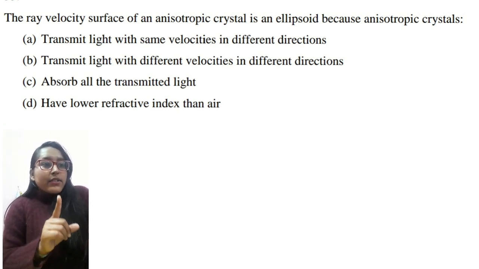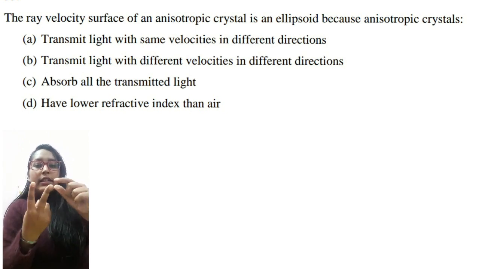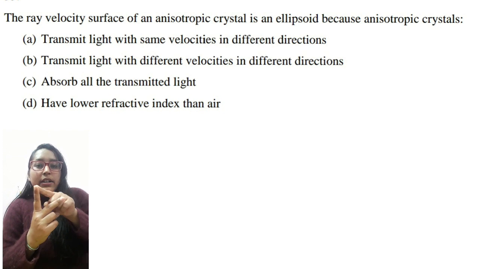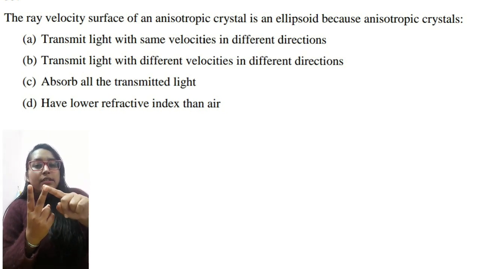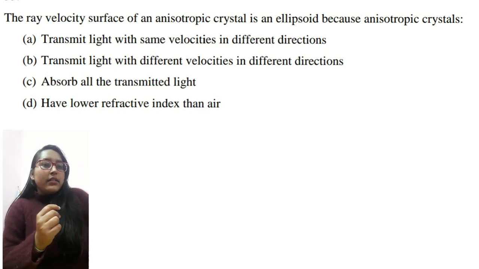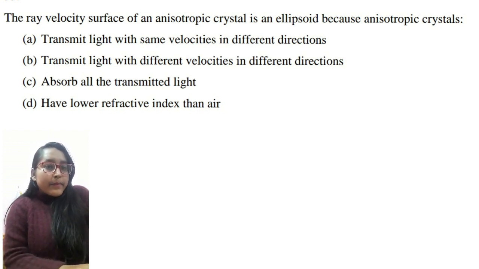We have to know the difference between anisotropic and isotropic. Isotropic transmits light in a single direction with the same velocity and same intensity, but anisotropic transmits light with different velocity in different directions. So this is the funda for anisotropic. So B will be the answer.